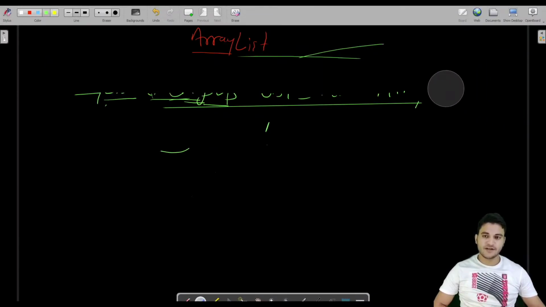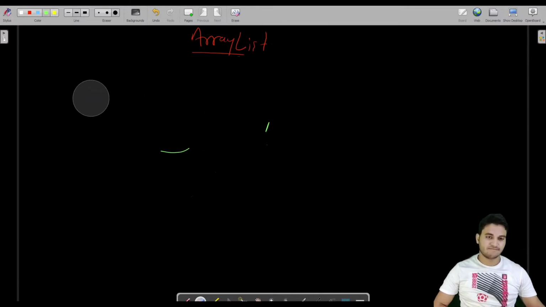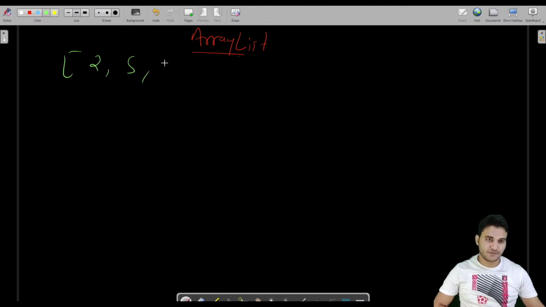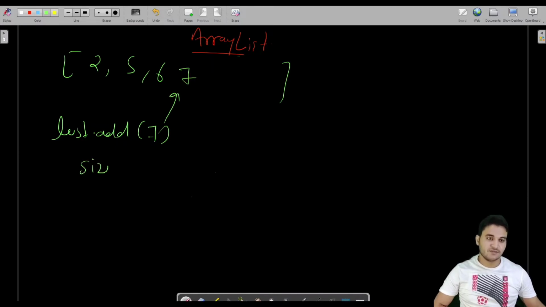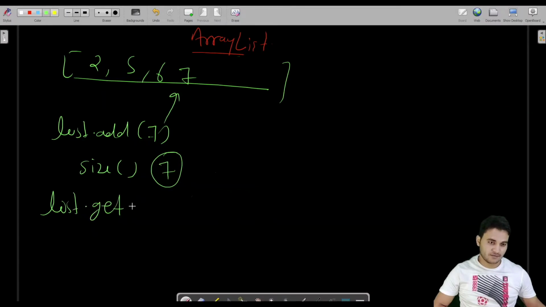Of course, for adding, removing, inserting, set, get, and all this. Let us say we have this ArrayList 2, 5, 6, and I want to add 7 here. For that, I will use list.add(7). This will add 7 here. Another method is size, which returns the current size of this list. Let us say 7. Another method is get, in which we have to pass an index. Let us say 2, and indexes are the same as arrays: 0, 1, 2, 3, 4, and so on.